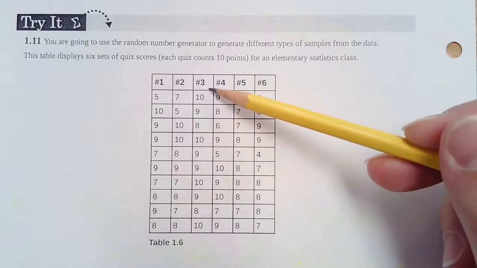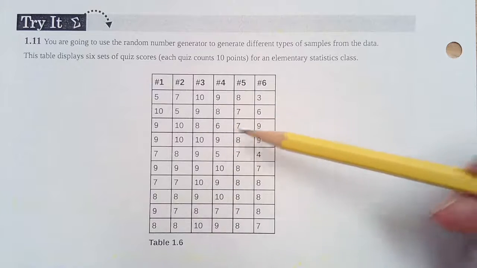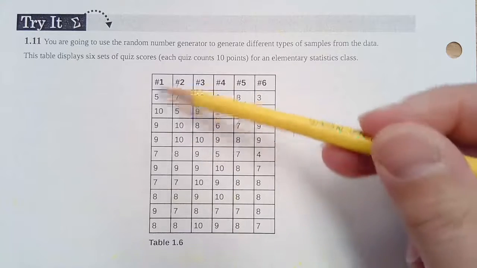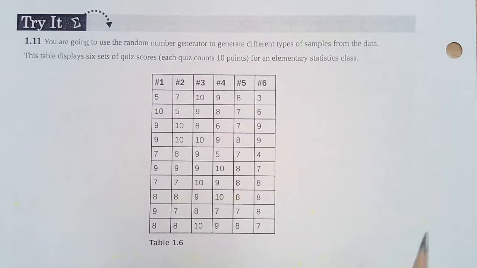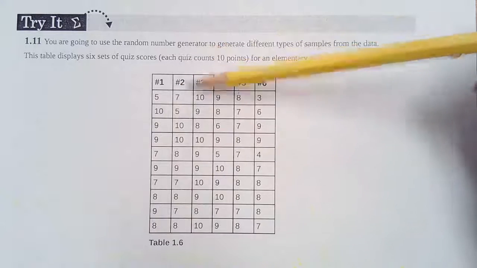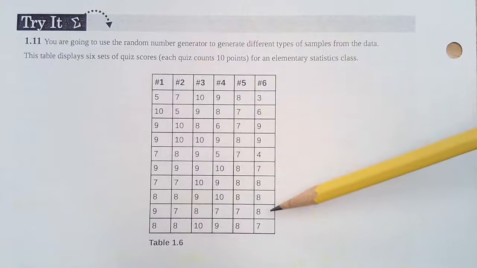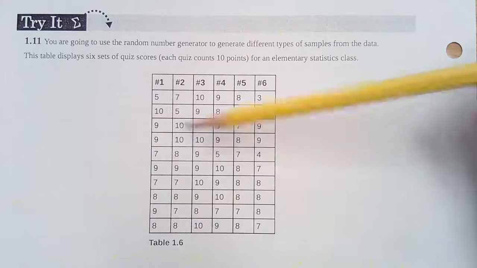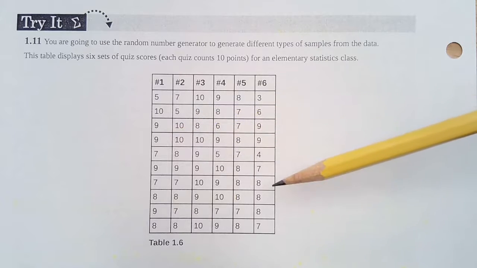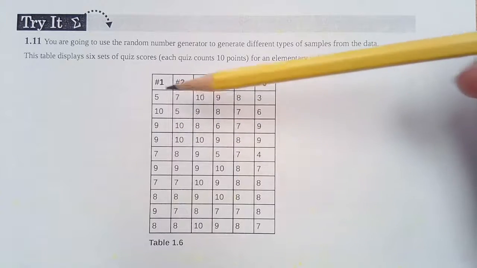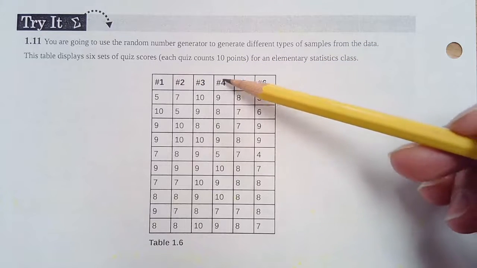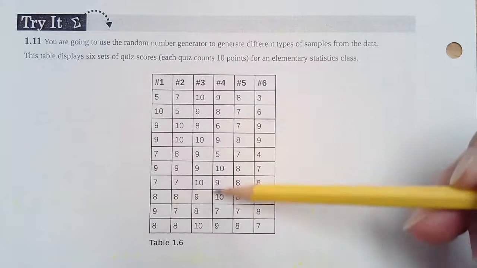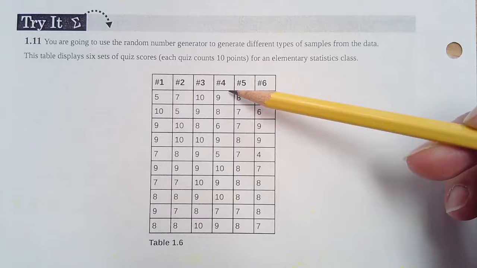Okay, so that's stratified. Now if we talk about cluster sampling, a cluster means that I've got these into groups and I can still use these columns as my groups or my clusters, but instead of taking the same number from each one, so each one is represented, I'm going to randomly select one of the clusters, and let's say I randomly select number 4. Then that means all of those data points are selected. That's how cluster works. You divide them into clusters, and then you randomly select one of the clusters, and everything that's in that cluster gets selected for your sample.